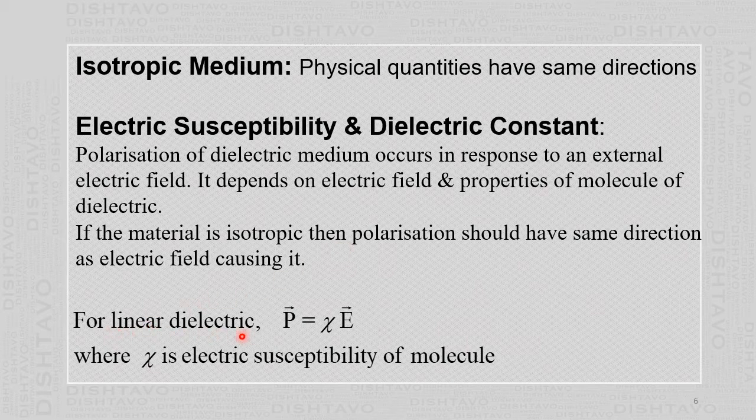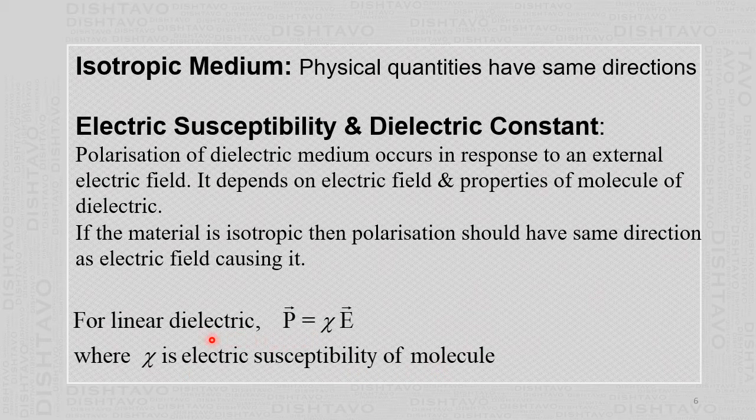Dielectrics are of two types, linear dielectric and non-linear dielectric. We are studying here only linear dielectric. In the linear dielectric, the physical quantities are proportional. As I mentioned in an earlier lecture, if the electric field is more, polarization is more. Same direction means both are positive quantities, so a plus sign is there. So polarization vector P is proportional to the electric field, and the constant of proportionality is written as the Greek symbol chi. Now this chi is called the electric susceptibility of the molecule.